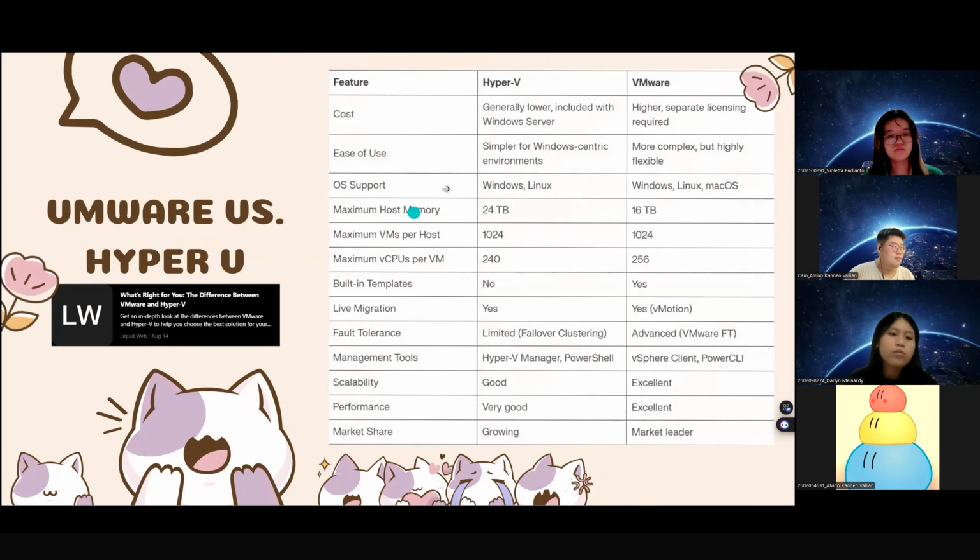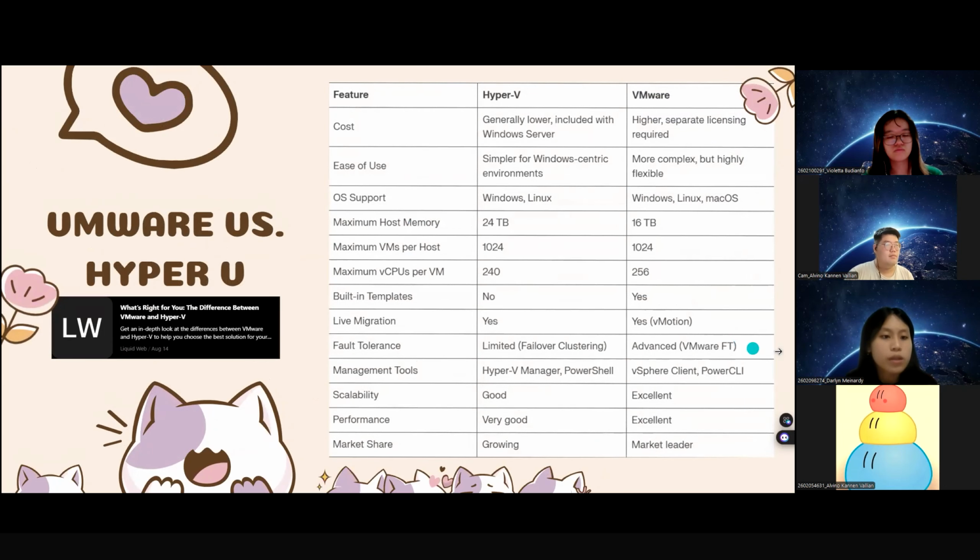Okay, so next we'll be moving on to the comparison between VMware and Hyper-V. This is just to help understand why we chose VMware in the end. I will not explain all of this, but I will explain the key points that I want to highlight. First is ease of use. As we can see, Hyper-V is much simpler for Windows-centric environments. However, VMware is said to be more complex, but it's more flexible, so it's not only for Windows-centric environments.